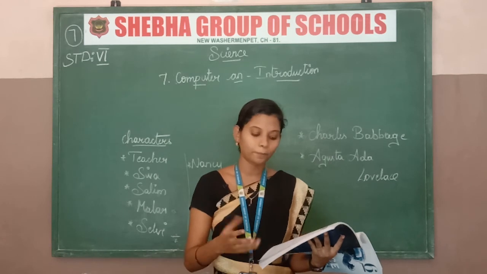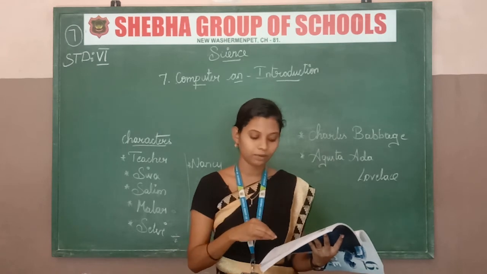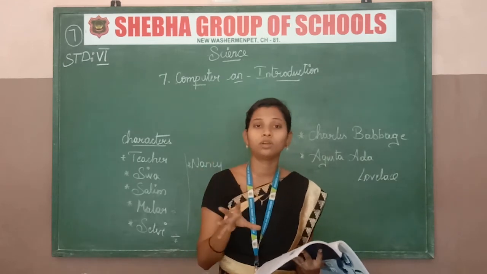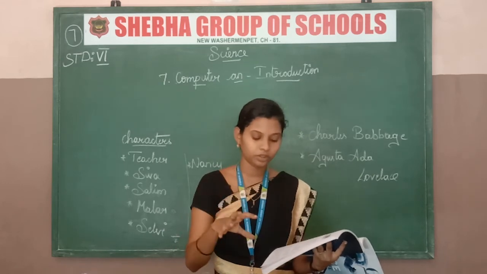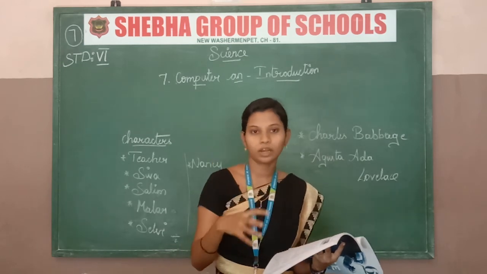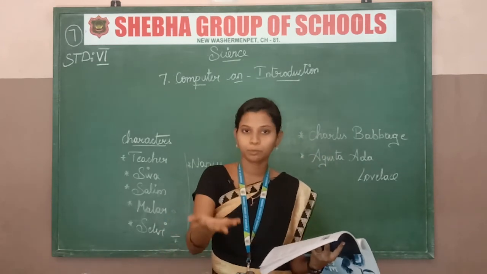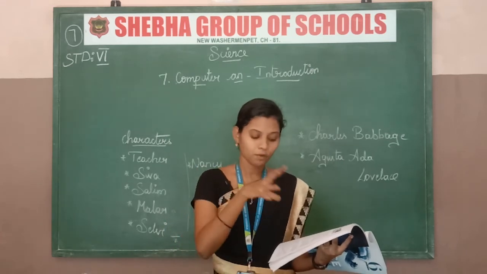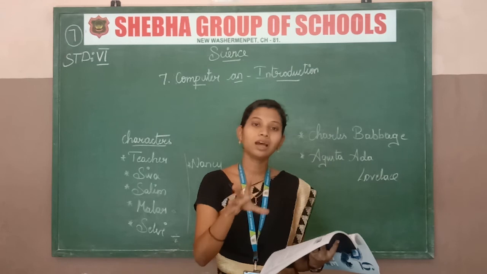I will explain what the computer has, and the input devices also. For example, on page number 1 or 2 there are pictures of the separate parts of the computer. There is a keyboard, mouse and other input devices. These are input devices, which collect data and information. The information stored as numbers and alphabets is shown on output devices. For example, the printer: when we print something, it comes out of the printer. These are all output devices.